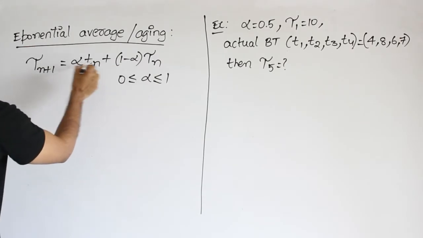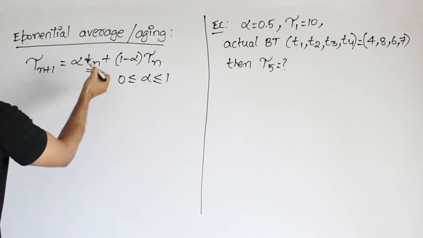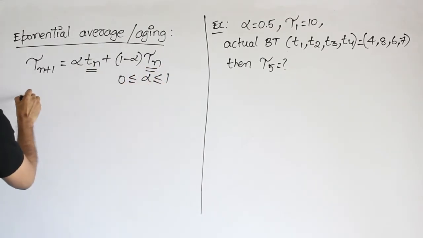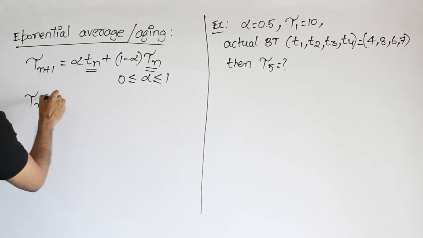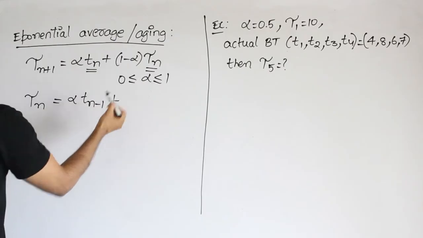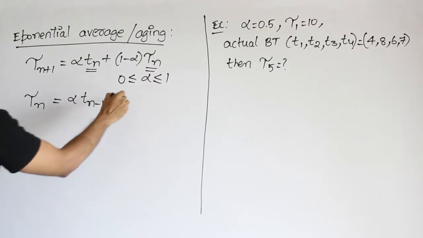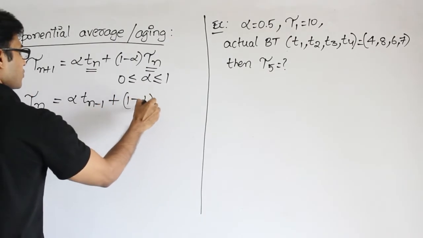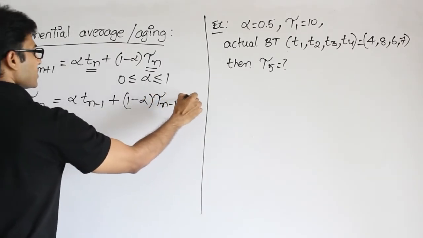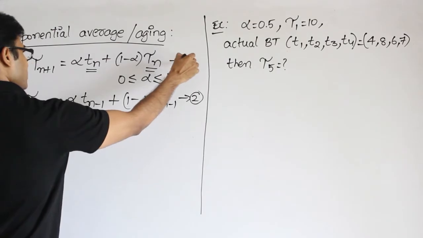This one can be found out by running the nth process, but this one is the guess, isn't it? Then what is tau n? According to this formula, tau n equals alpha into Tn minus 1, in place of n I am putting n minus 1, plus 1 minus alpha into tau n minus 1, right? Let's call this equation 2 and let's call this equation 1.